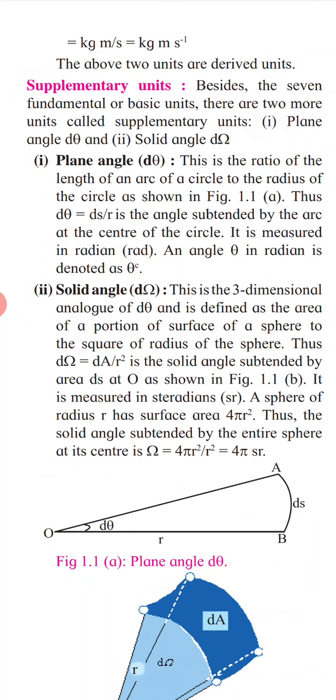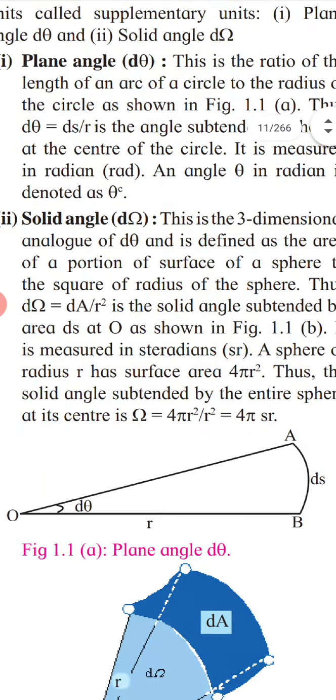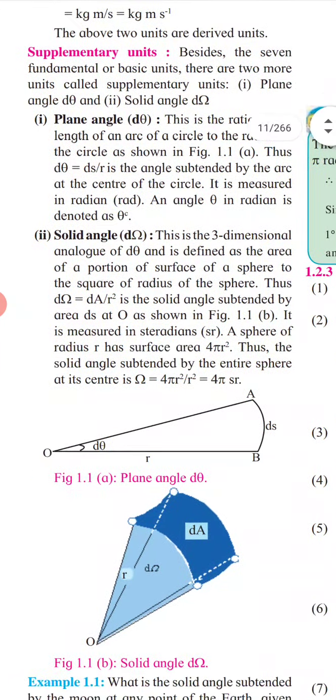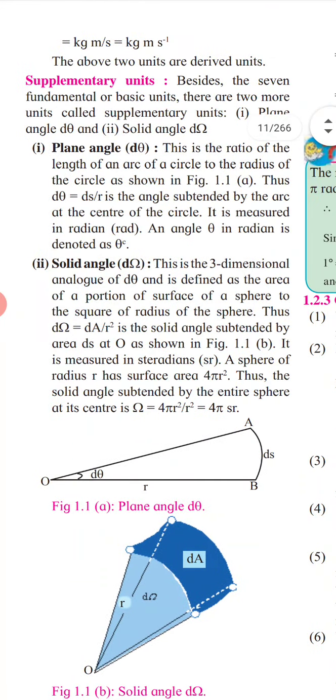So angle theta is in radian, denoted as theta c. You can notice here its suffix, we have written small c, that is nothing but radian. So whenever we use this angle, we have to mention it in radian.